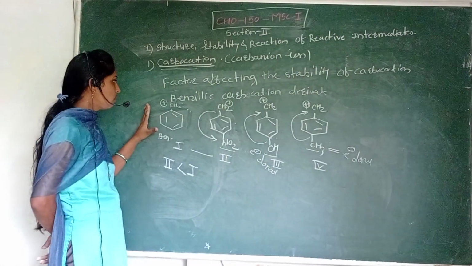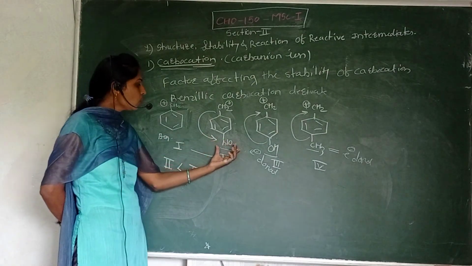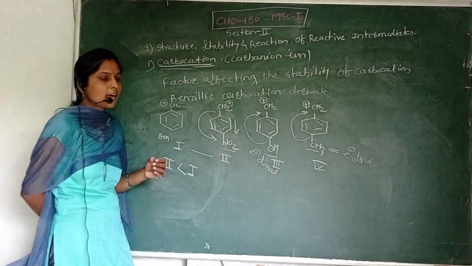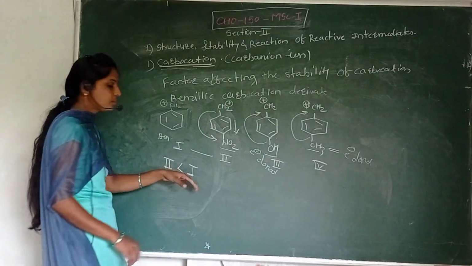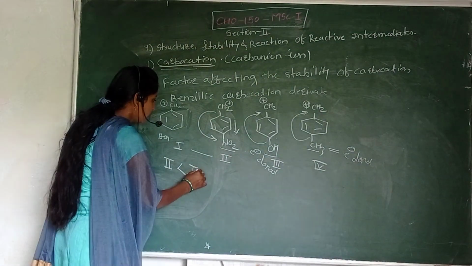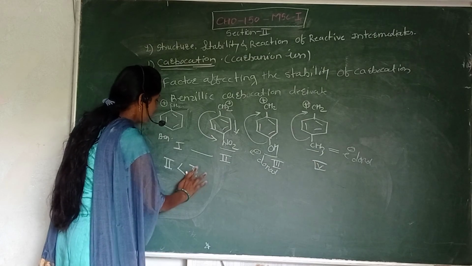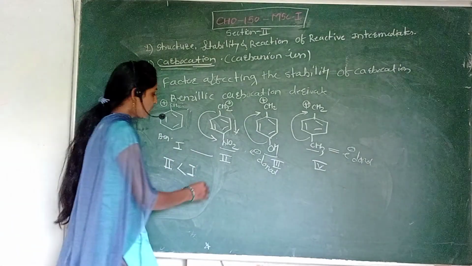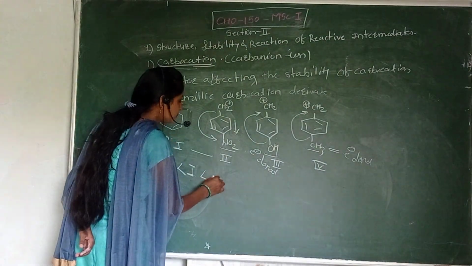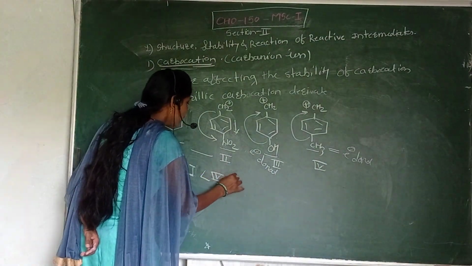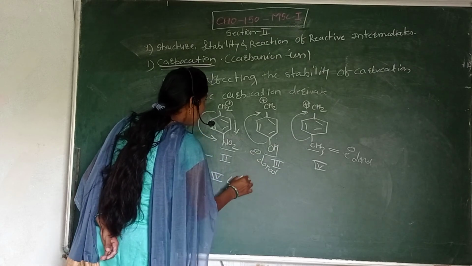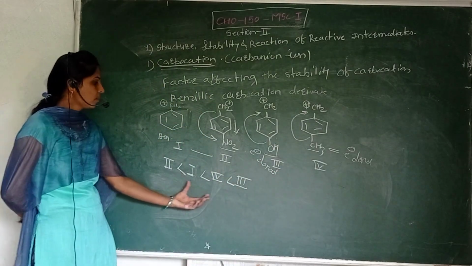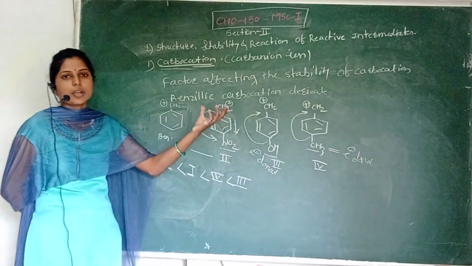As it is a benzylic carbocation, electron density can decrease here, so stabilization of the carbocation is less. The first one is less stable than the fourth one, and this one is more stable than this one. So see here the stability order of benzylic carbocation derivatives.